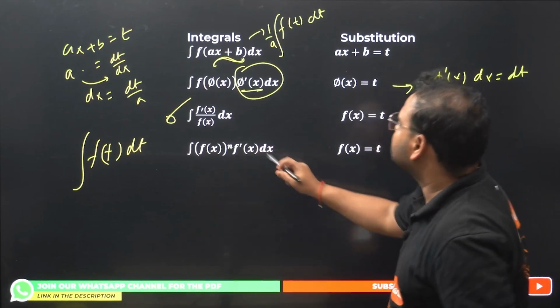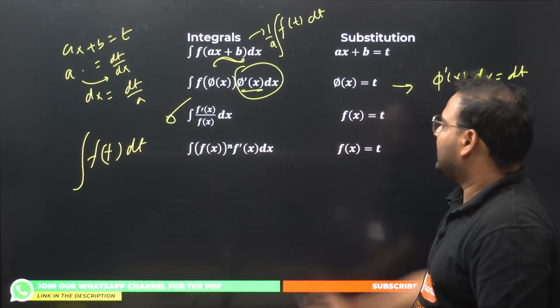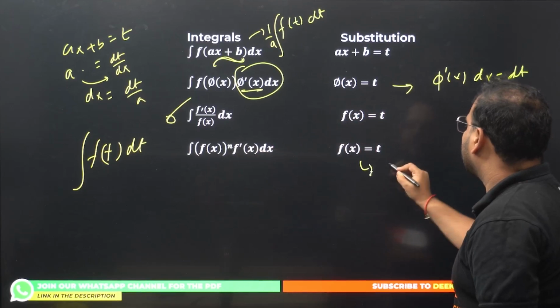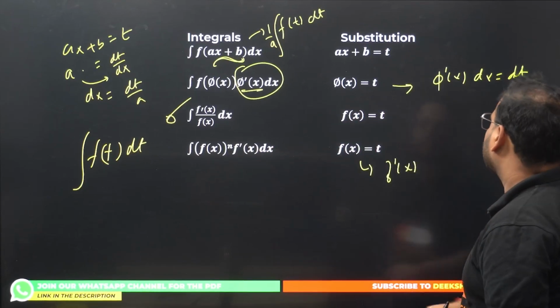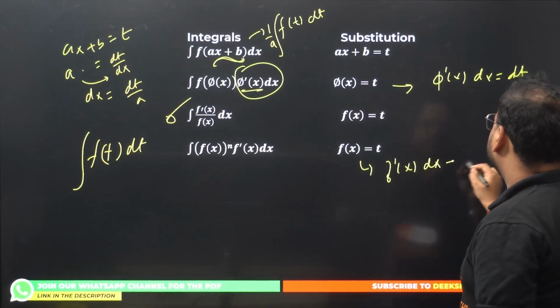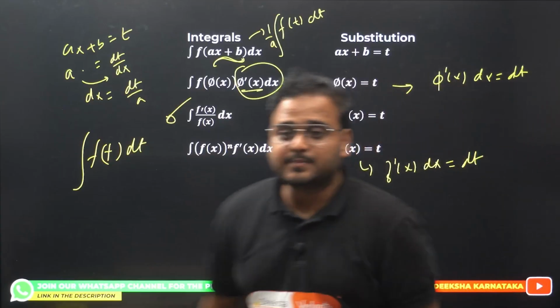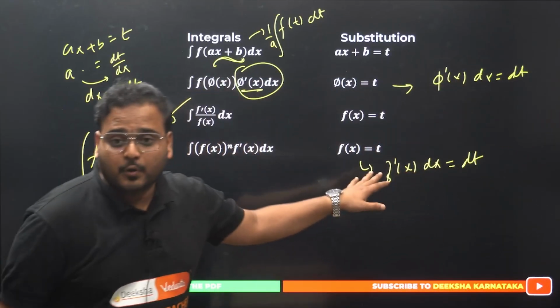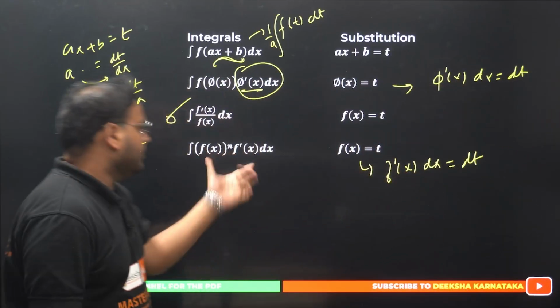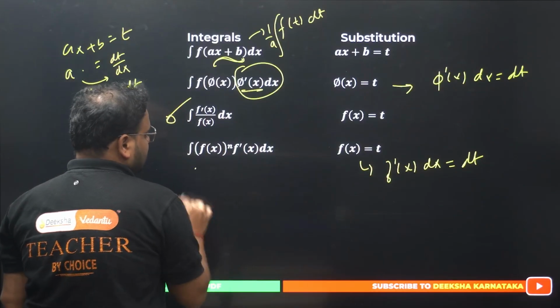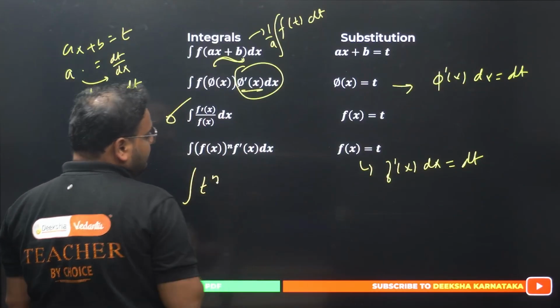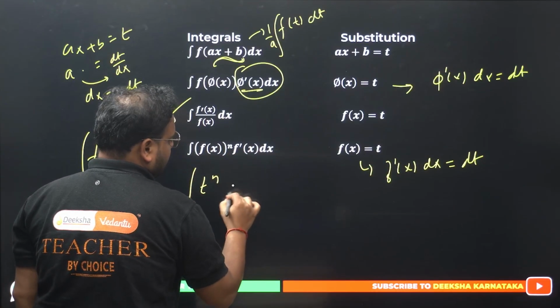In this case your f of x has a derivative in it. I'll show you this part as well. Differentiate this, you'll get f dash of x dx equals dt. F dash of x dx equals dt. That's my derivative form from here. Now I'm going to use it over here. Have a look. The t value is f of x, so it will become t power n, and this will become simply dt.